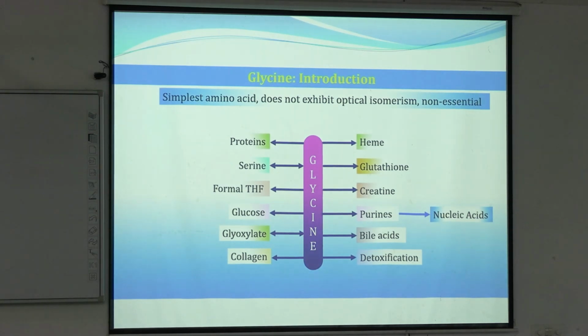Bile acids: there is conjugation of glycine with bile acids, and it forms conjugated bile acids. And for detoxification, yesterday we saw in the treatment of urea cycle disorder, benzoate was used for glycine elimination, so that is for detoxification.